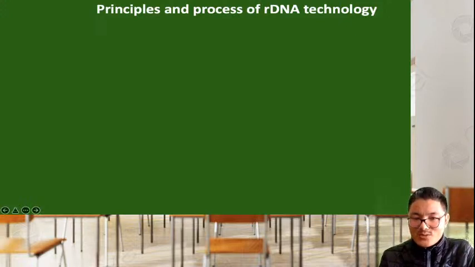The main idea of the entire chapter can be summarized with this single slide, with the title Principles and Processes of rDNA Technology. So, this is the main idea of the chapter. Hope you all will follow what I'm trying to explain here.